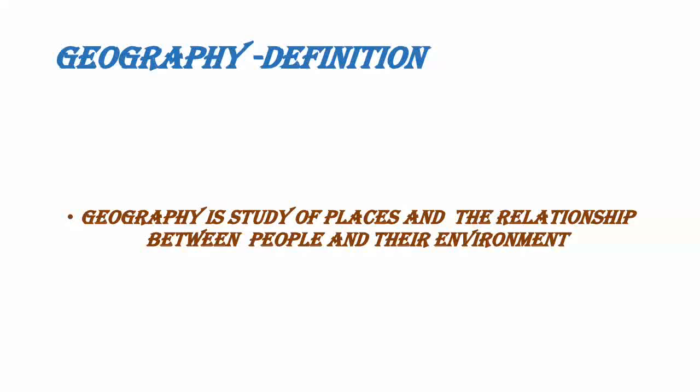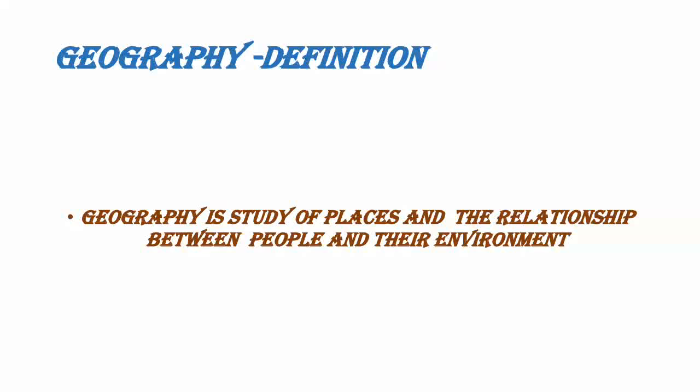We are having totally 3 divisions in social: history, geography, civics. I will give you simple definitions for all these 3. History means study about our past. Geography means study about places. And civics means studying about people's right. Okay.